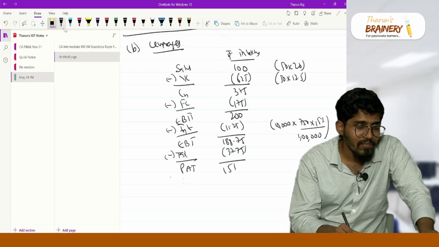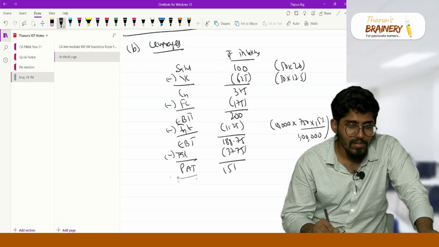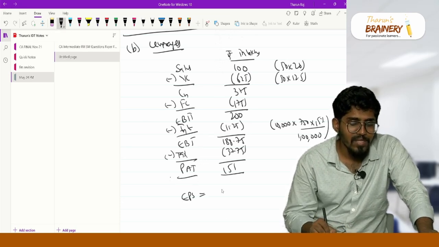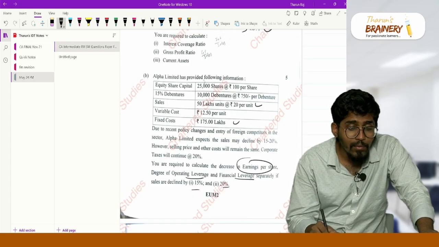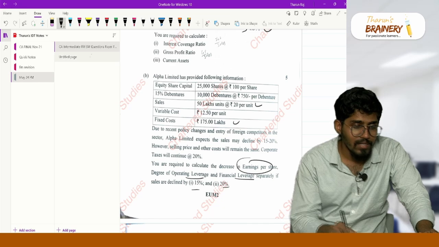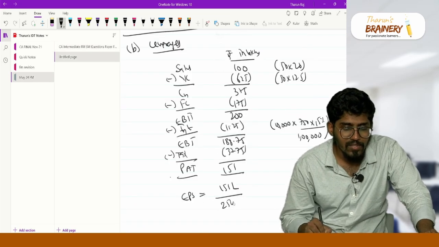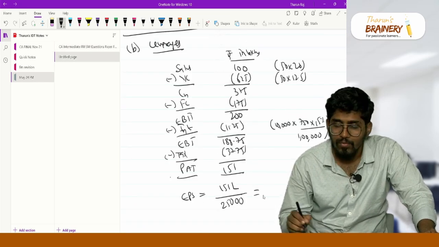Whenever you're getting confused, just do it casually. So EPS is equal to 151 lakhs, which is my profit, and I am having only 25,000 shares. So divided by 25,000, what is my EPS?